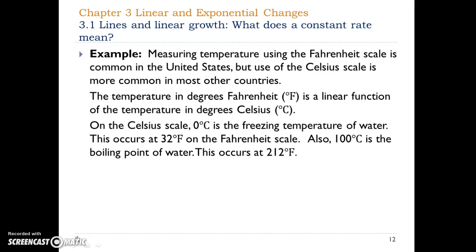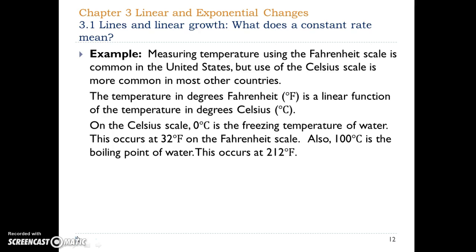In this example, we describe how to convert degrees from Celsius to Fahrenheit. The temperature in degrees Fahrenheit is a linear function of the temperature in degrees Celsius. On the Celsius scale, 0 degrees Celsius is freezing temperature of water, and this occurs at 32 degrees Fahrenheit on Fahrenheit scale. Also, 100 degrees Celsius is the boiling point of water, and this occurs at 212 degrees Fahrenheit.